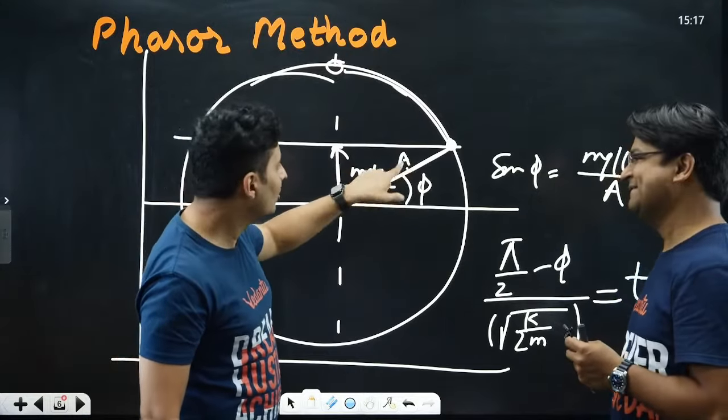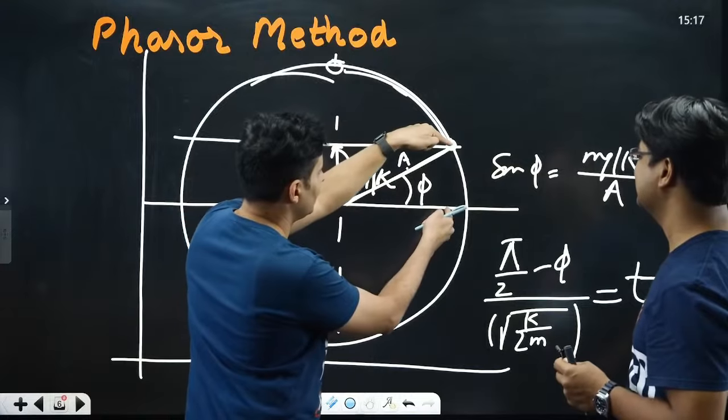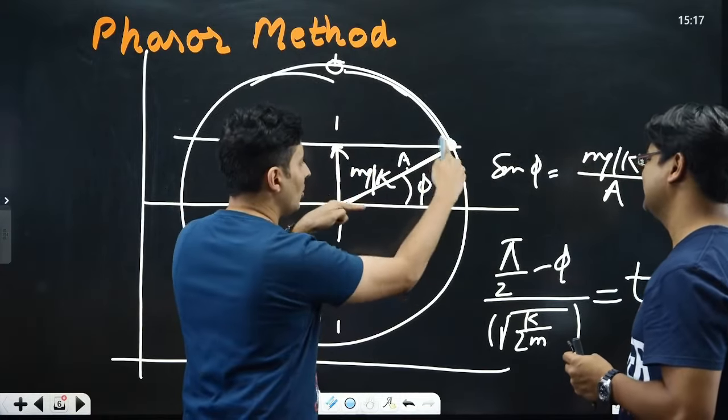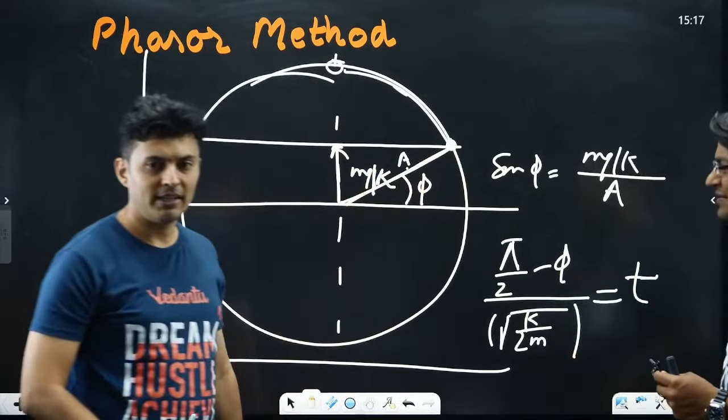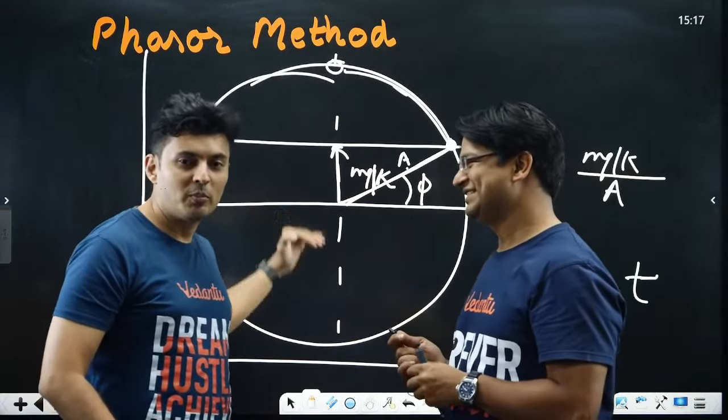And I hope you understood why sine of phi is mg by k: this is mg by k, and this is the hypotenuse, so opposite side by hypotenuse. I hope this is clear. All right, very good. This is super cool.